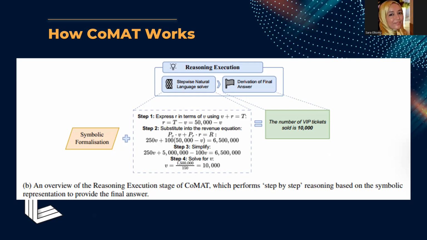Step 1, rearrange the capacity equation R = T capital − V to express the number of regular tickets in terms of VIB tickets.